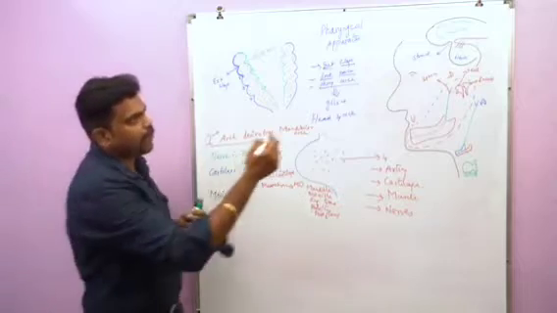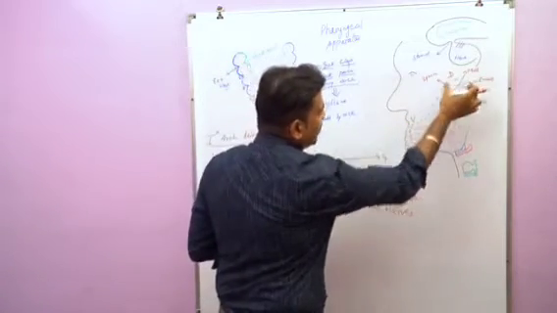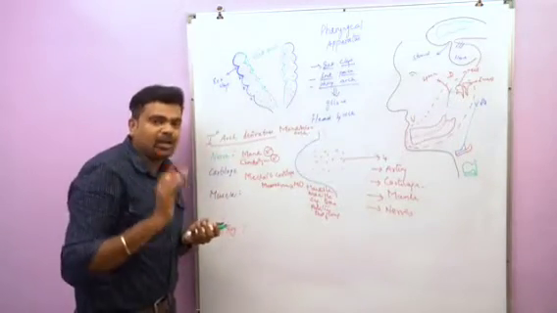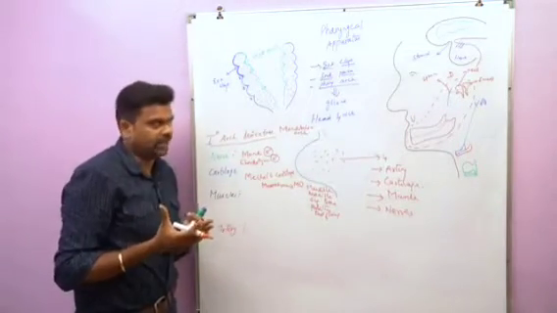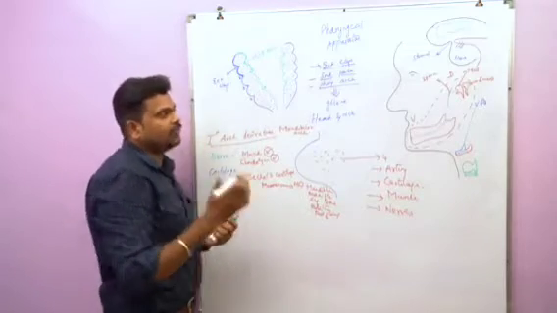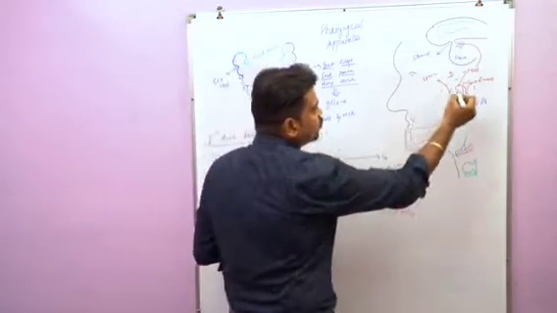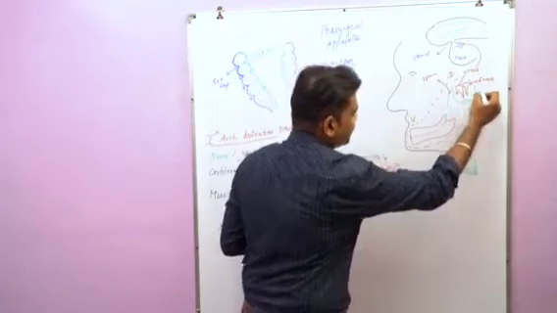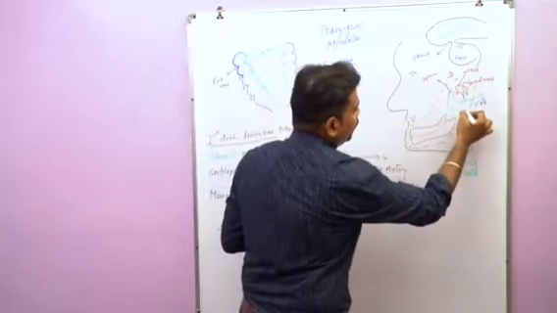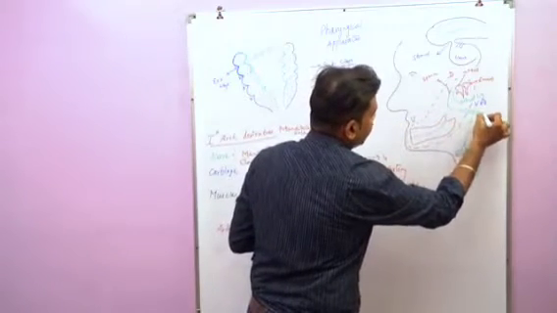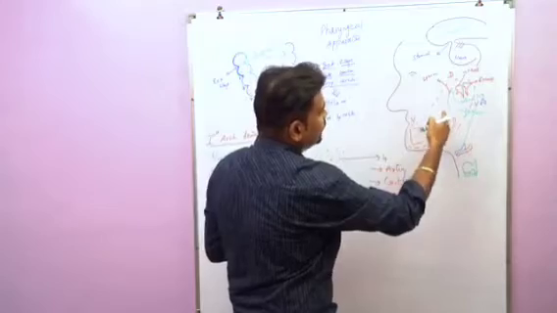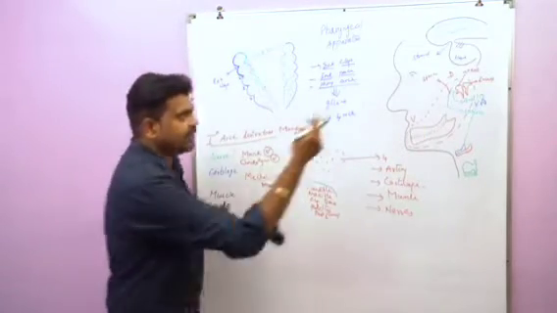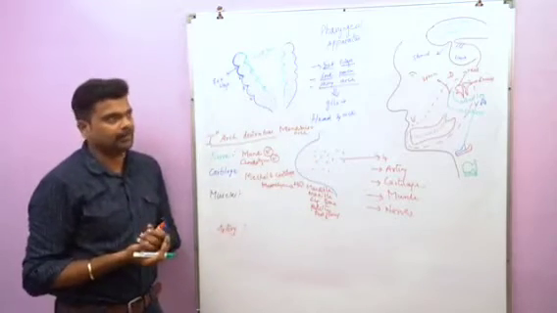So now you can see the part of the cartilage between the dorsal end and ventral end disappears. But the perichondrium, which is nothing but the covering of the cartilage, will remain in the form of a fibrous sheet. It gives rise to 2 important ligaments: the anterior ligament of malleus and the sphenomandibular ligament, which extends from the spine of sphenoid to the lingula of the mandible. So this perichondrium or fibrous sheet gives rise to the anterior ligament and sphenomandibular ligament.